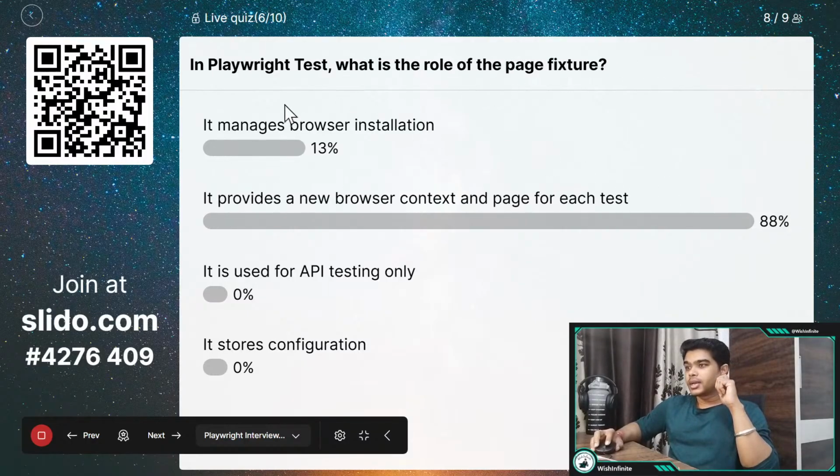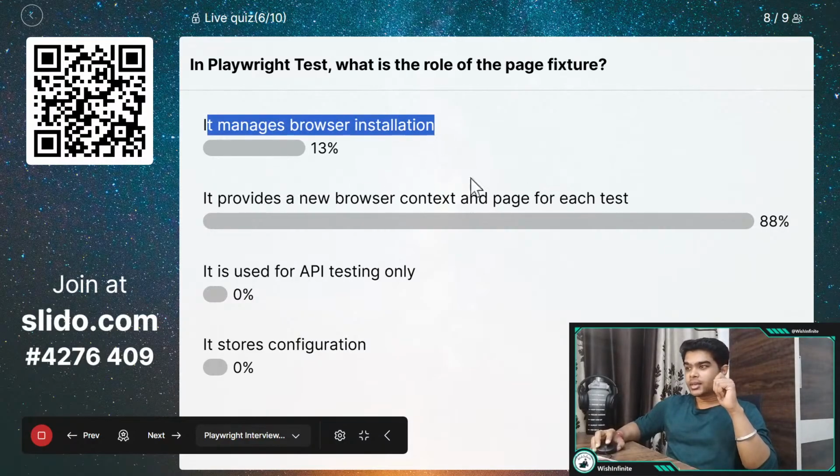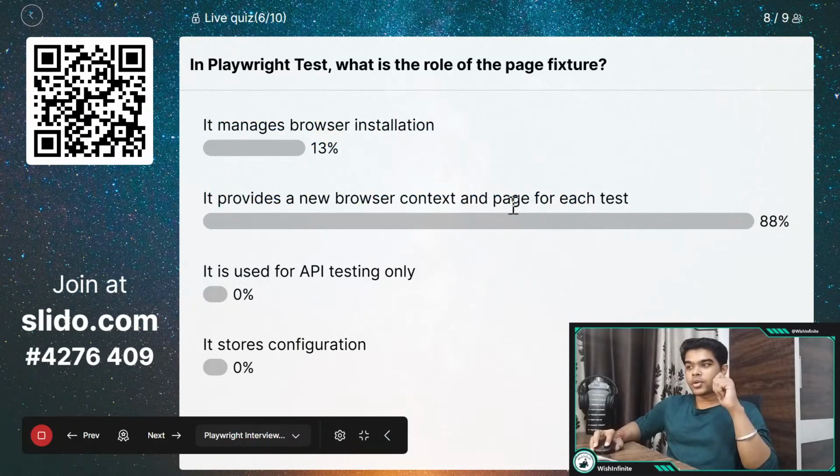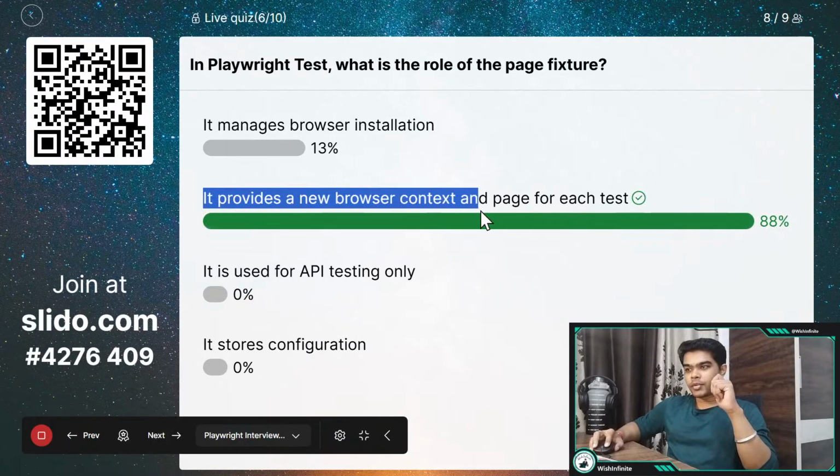For this, 13% of people have selected it manages browser installation, and 88% of people have selected it provides a new browser context and page for each test. And now let me reveal the correct answer. So this is the correct answer. It provides a new browser context and page for each test, right?